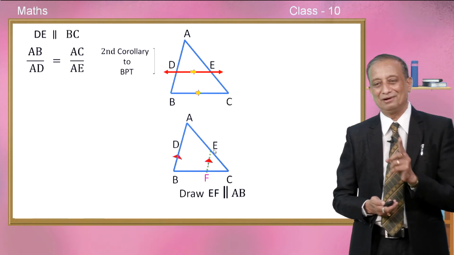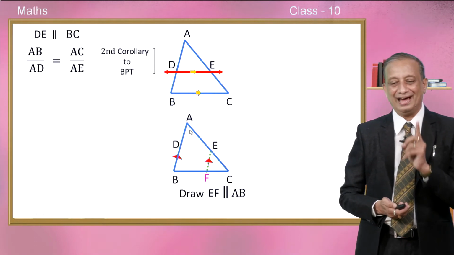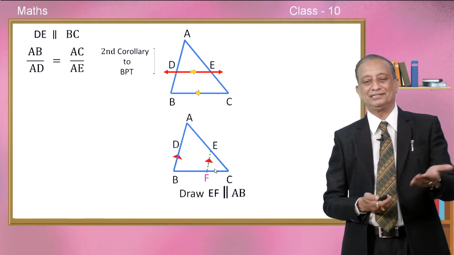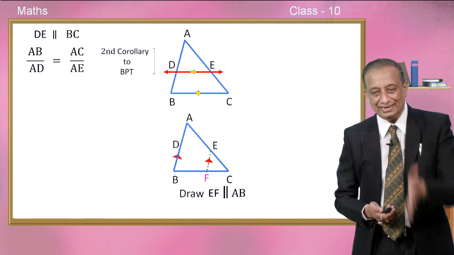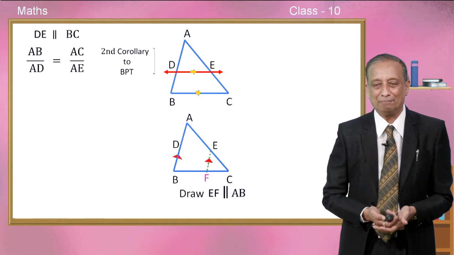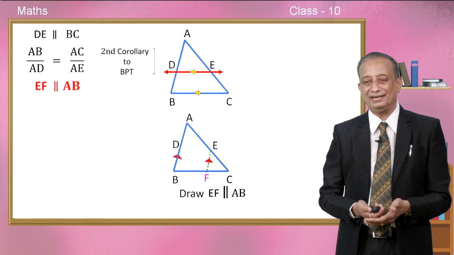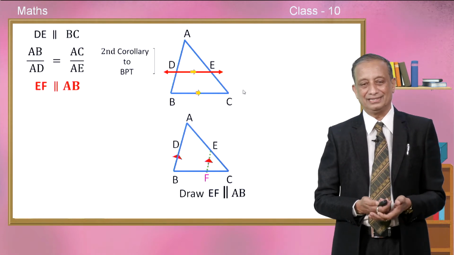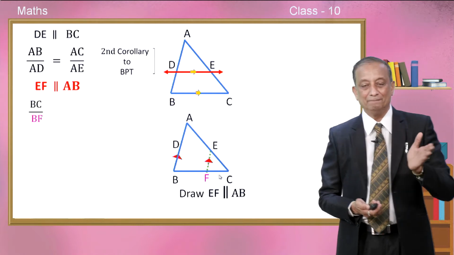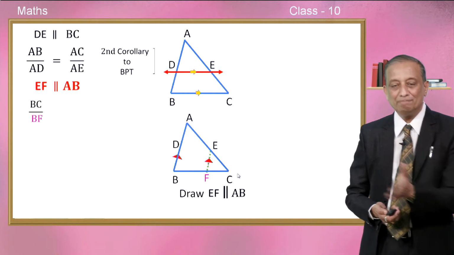I think some of you must have got the answer for how to get the relationship between BC and DE. Yes, with EF parallel to AB, can you not once again apply one of the corollaries to Thales theorem? So, take EF parallel to AB, and BC upon BF.